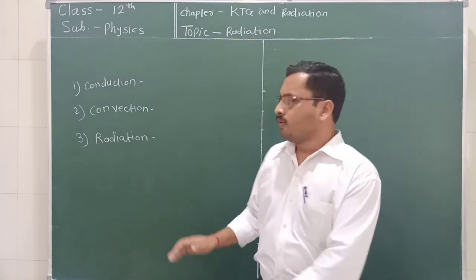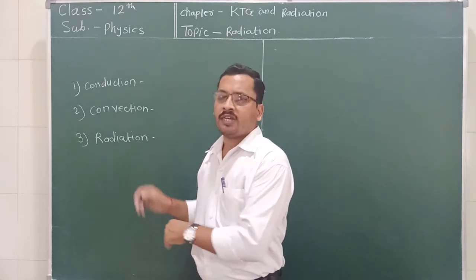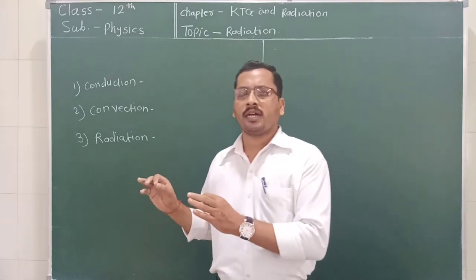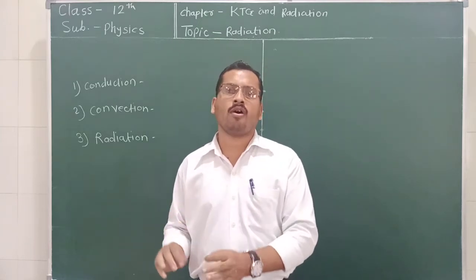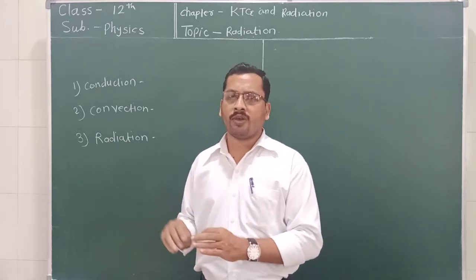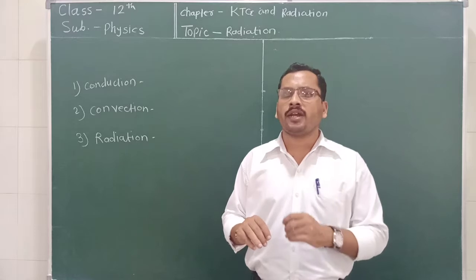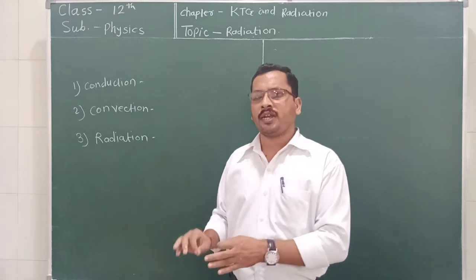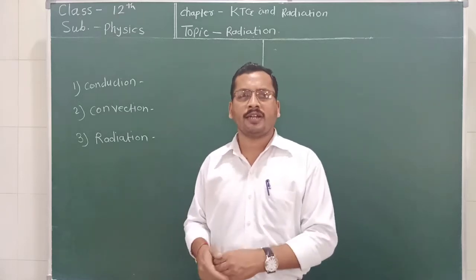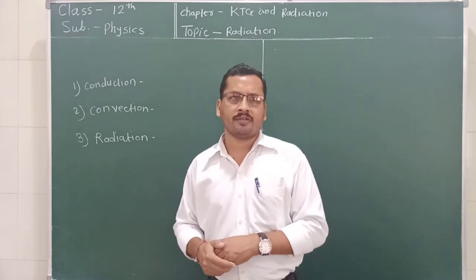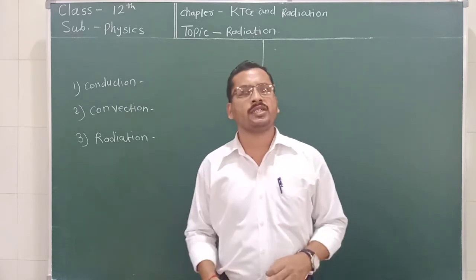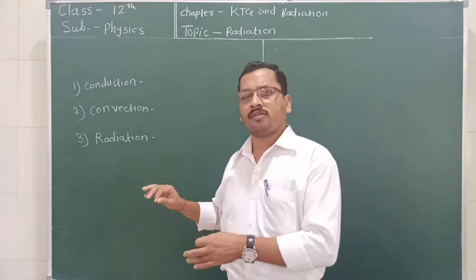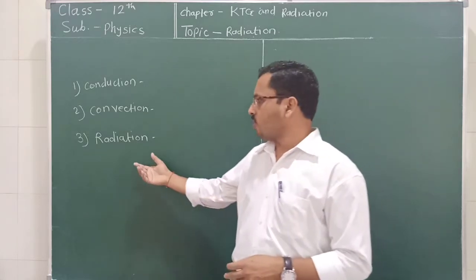When a hot body emits energy, it is in the form of radiant electromagnetic waves, and these electromagnetic waves travel with the speed of light. Such energy which is radiated is called radiant energy, and such a process is called radiation. As we stated earlier, for radiation no material medium is necessary. It can travel through a vacuum as well as through a medium.